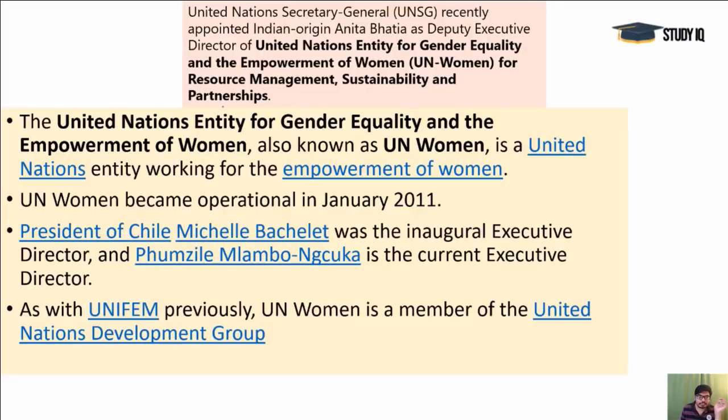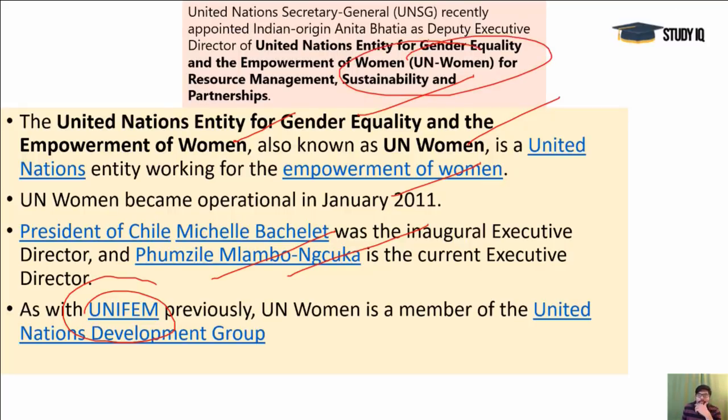Okay, United Nations Entity for Gender Equality and Empowerment of Women. This is the abbreviation, you may say, or a kind of detailed name here, and it is mainly for the empowerment of women. And Phumzile Mlambo-Ngcuka is the executive director right now, and previously it was a kind of fund, the United Nations Fund for Empowerment of Women, called UNIFEM, and there was no UN Women, but in 2010 UNIFEM became UN Women.